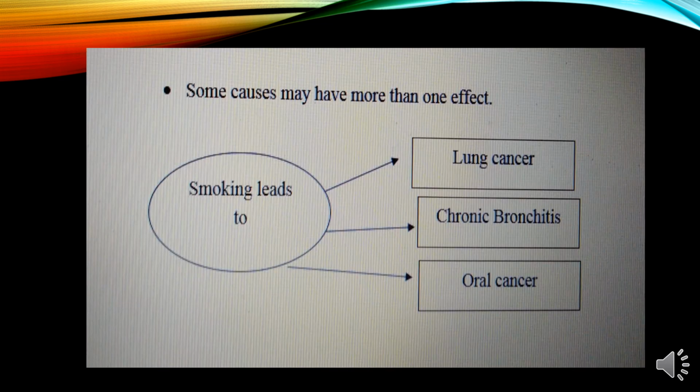Now we are going to move to the second chart. The second chart shows us that sometimes one cause might lead to many effects. One reason can lead to many results, such as smoking. Smoking is the cause. What does it lead to? It leads to lung cancer, it leads to heart diseases, it leads to oral cancer, and so on. So sometimes, as we said, one cause might have more than one effect, and sometimes one effect might have more than one cause.